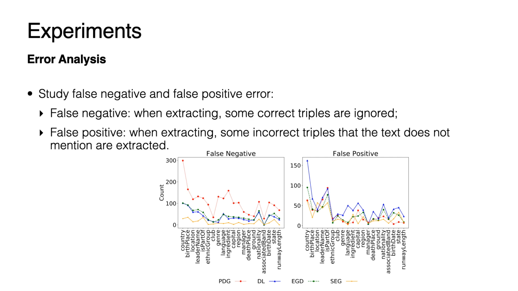In this experiment, we conduct an error analysis for the top 20 mentioned relations. We focus on two kinds of errors. The first is false negative. It means that when extracting, some correct triples are ignored. The second is called false positive. It means that the extractor generates some incorrect triples that the text does not mention. It can be observed that the false negative problem is much more severe than the false positive problem for the PDG model, and our proposed EGD model alleviates this problem a lot.